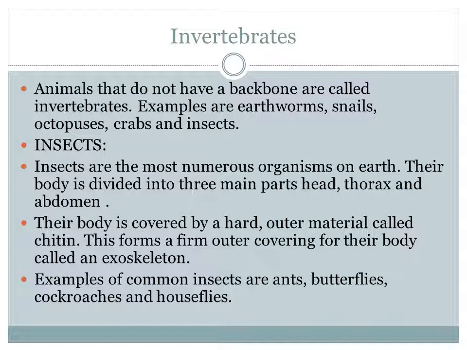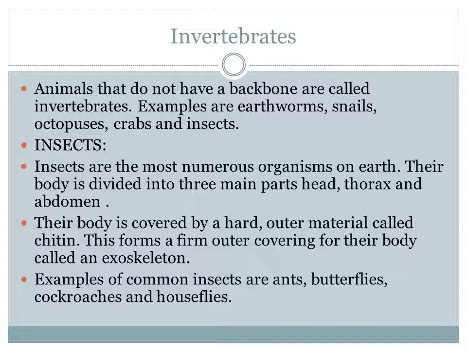So first we will see the insect as an example. In our world, on the earth, there are numerous insects out there. Numerous means many. बहुत ज़्यादा insects हैं. If you see their body, it is divided into three main parts. What are they?